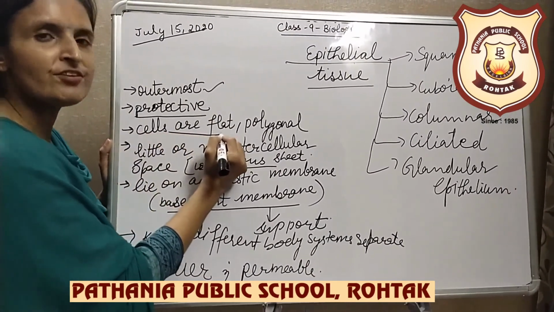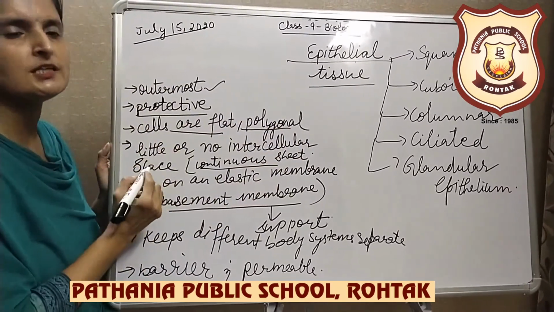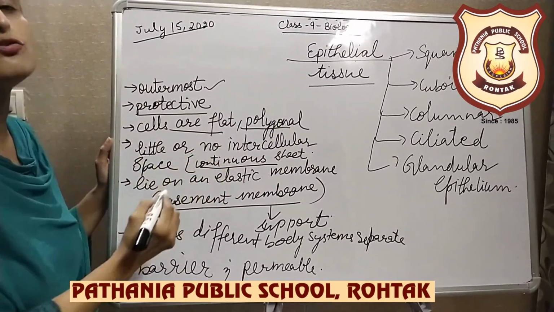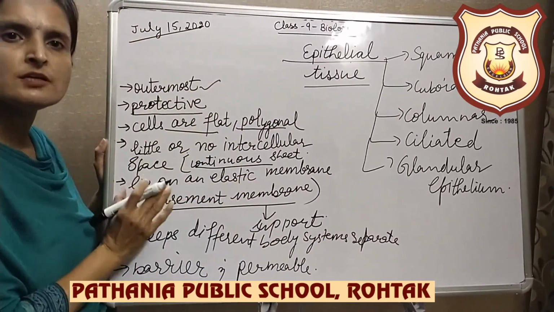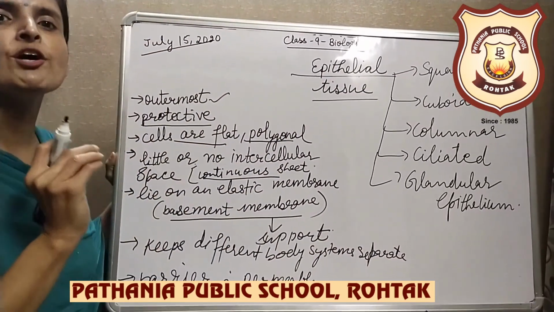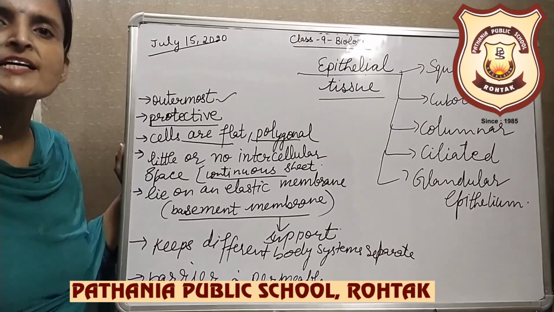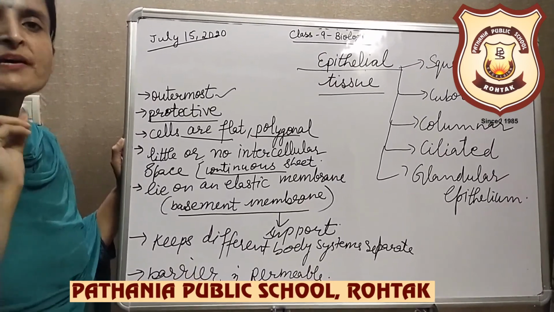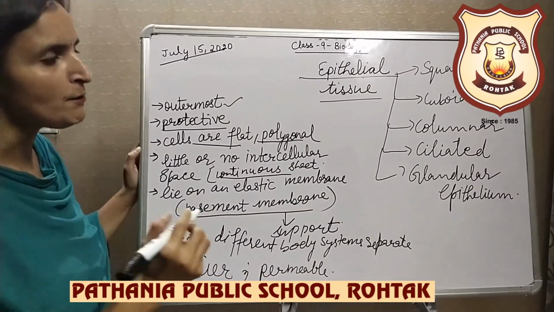The cells are flat and polygonal, lie one after the other with little or no intercellular space. The cells of the epithelial tissue lie on a thin, delicate membrane, which is also known as basement membrane. Basement membrane is an elastic, delicate and fibrous membrane.